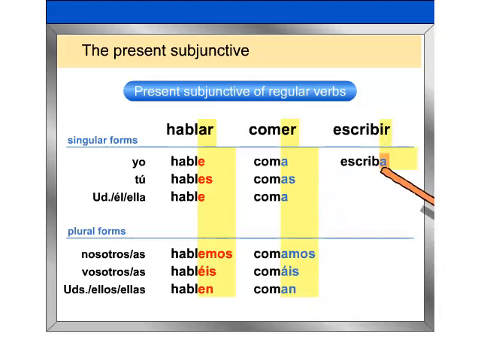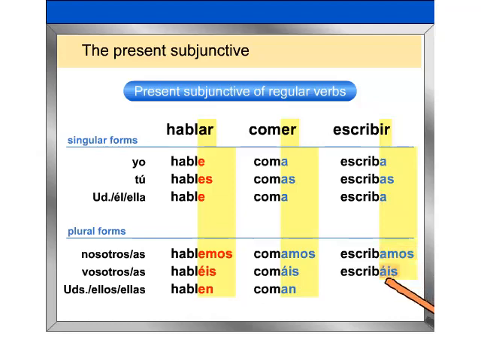Yo escriba. Tú escribas. Él, ella, usted escriba. Nosotros, nosotras escribamos. Vosotros, vosotras escribáis. Ellos, ellas, ustedes escriban. Note that in the present subjunctive, AR verbs use the endings normally associated with present tense ER and IR verbs.